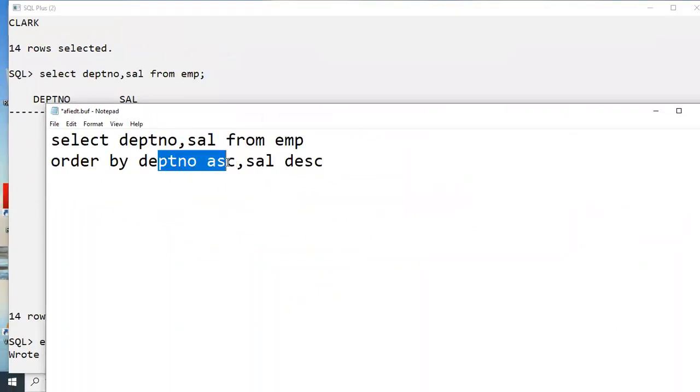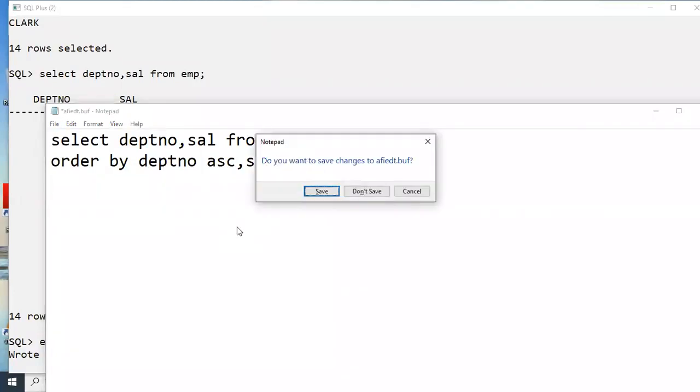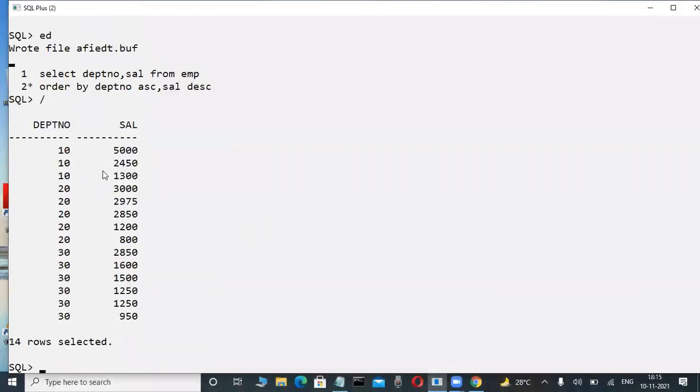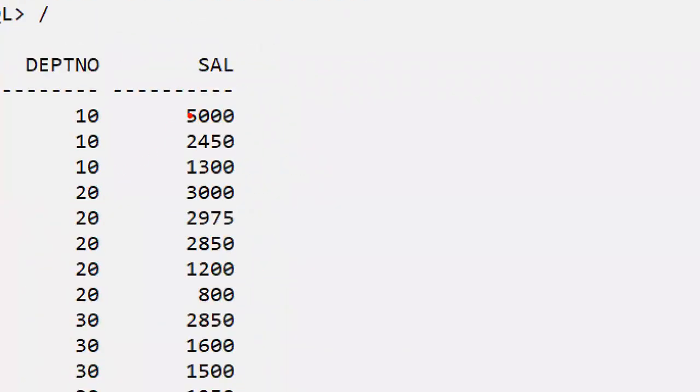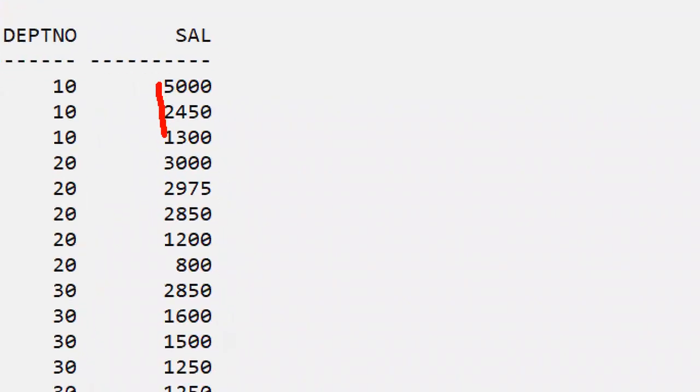Always one column only sorts the data. If that column has duplicate data, that group is sorted in the second column only. Now, is that really correct? Yes, you have to check it out. Here 10, 10, 10 is there. Here the salary is not in total descending order. Observe here: 5,000, 2,000, 1,300, but again 3,000 is there. This is not in order.